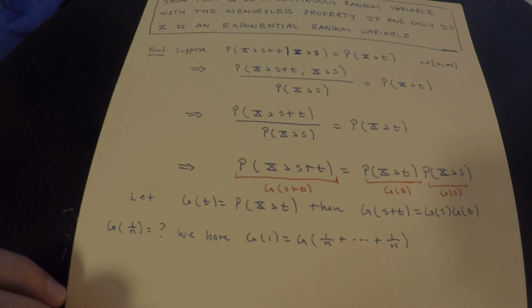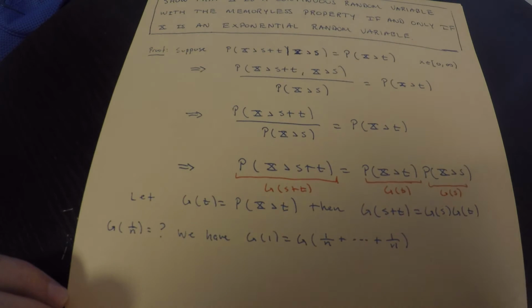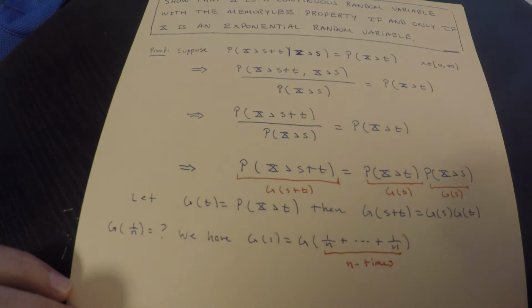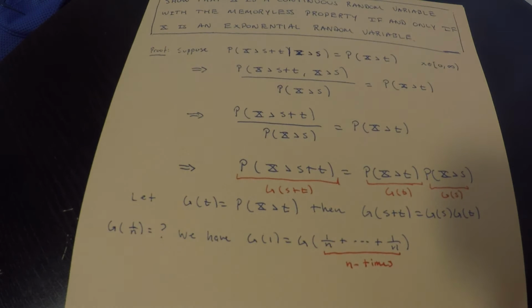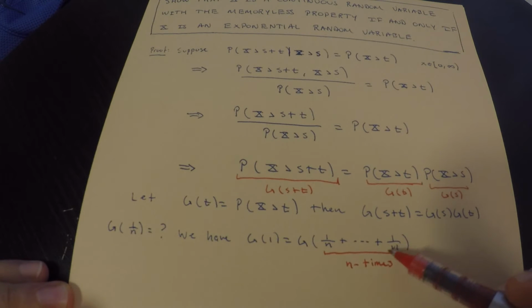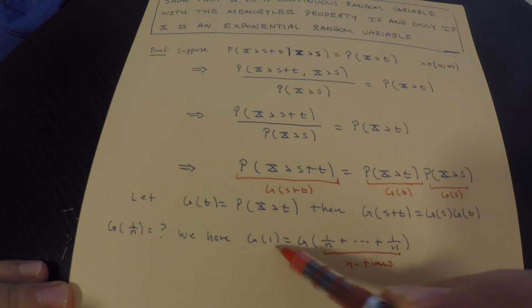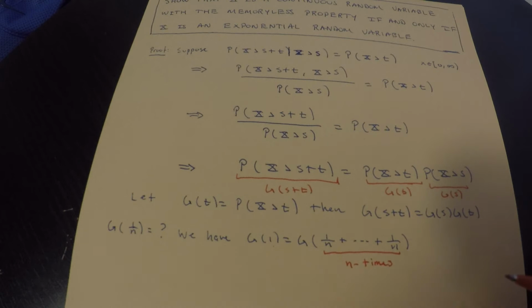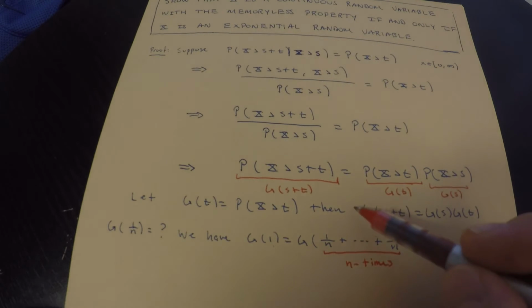What I'm doing here is I'm adding 1 over n to itself n times. If I add 1 over n to itself n times, then that's going to be 1. So this g of 1 is g of 1 over n added to itself n times. Nothing crazy going on there. Now what does this property say I can do?